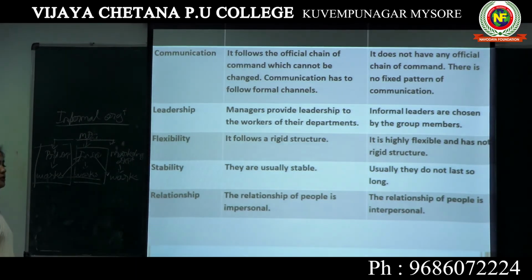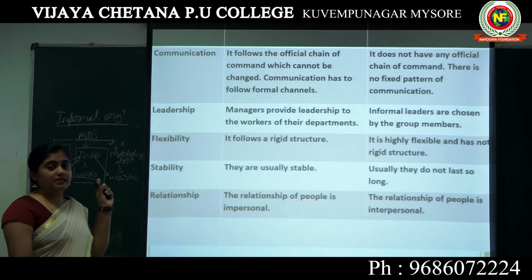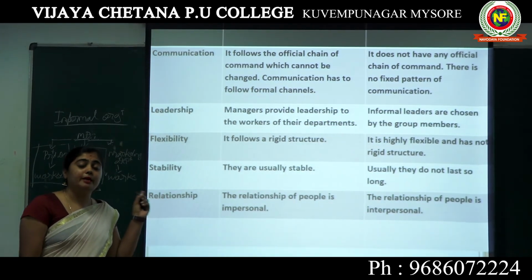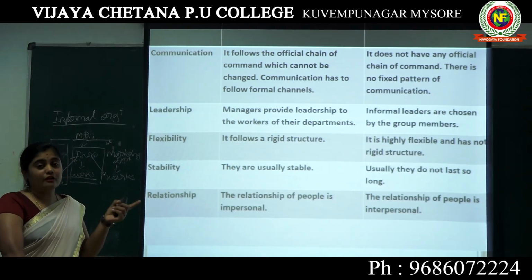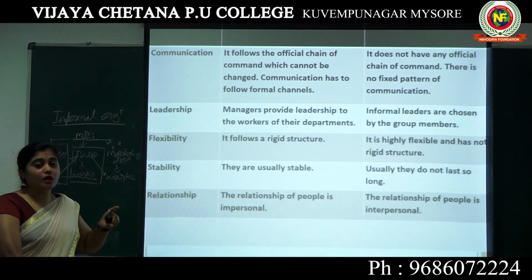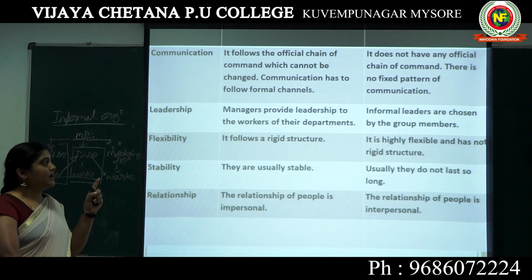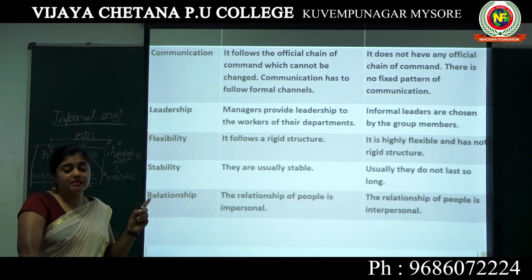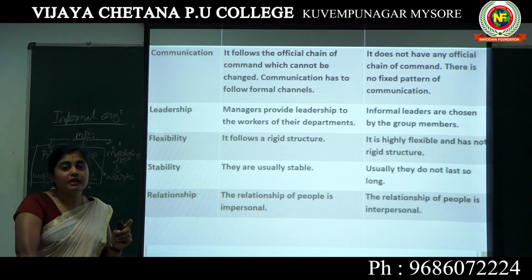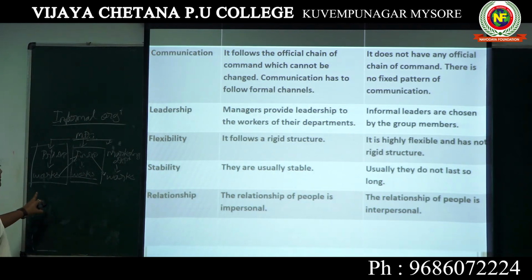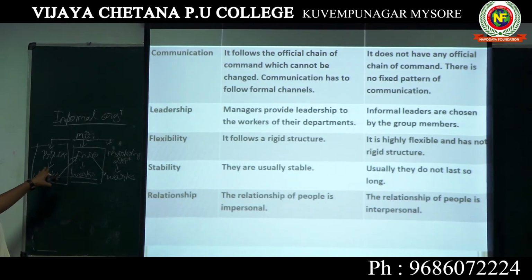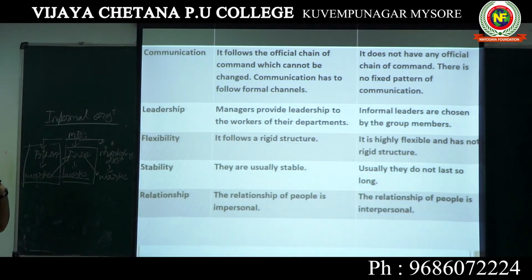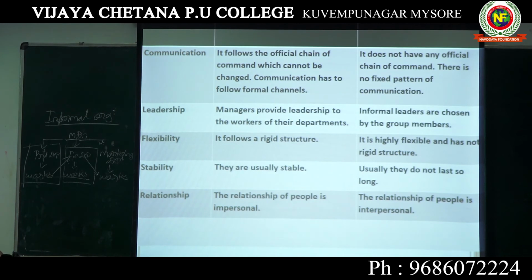I already told you that in a formal organization the unity of command can be seen, but in an informal organization we cannot find the unity of command. Along with that, a fixed chain of communication cannot be found, because interactions can take place from any one person to any other person in the organization.